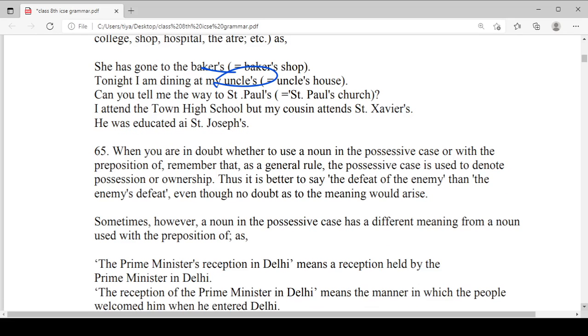And when you are in doubt whether to use a noun in the possessive case or with the preposition, it is better to say, for example, the defeat of the enemy rather than the enemy's defeat. So when you are confused about whether to add apostrophe s or not, or how to use the possessive noun, just don't use the possessive noun in the confusion, just change the form of the sentence and then use it.